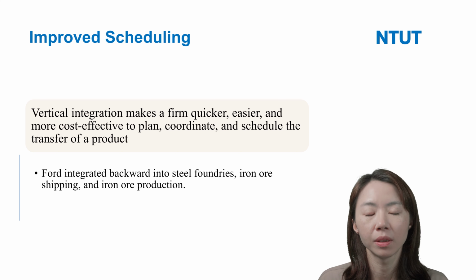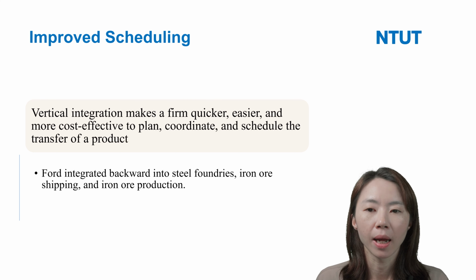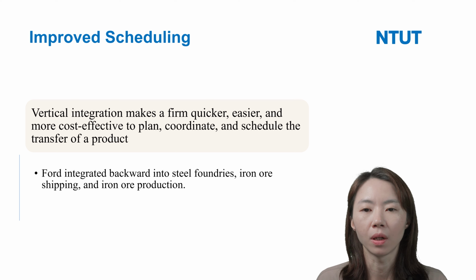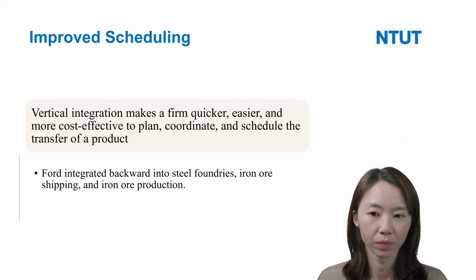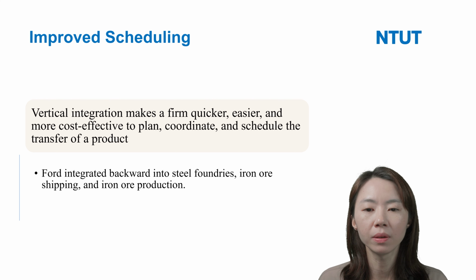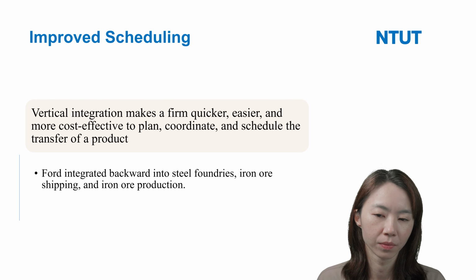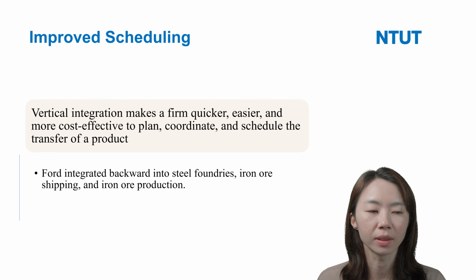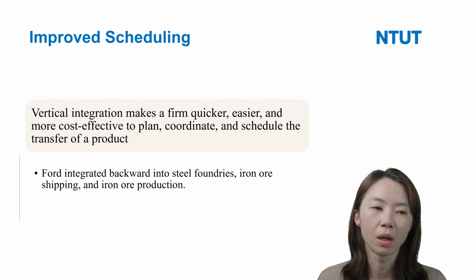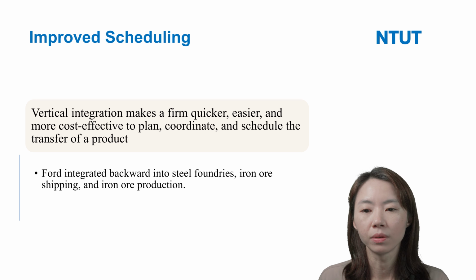And vertical integration also can help firms improve their scheduling. Vertical integration makes it quicker, easier, and more cost effective to plan, coordinate, and schedule the transfer of a product. For example, in the car industry, Ford did backward vertical integration.